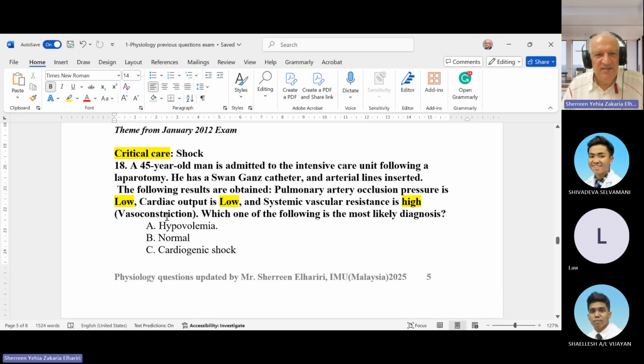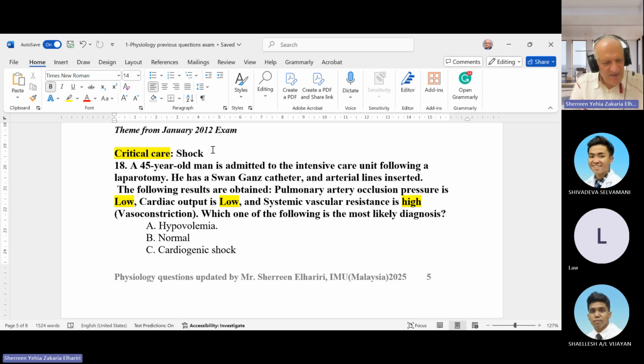After that, shock, as usual, is a common question in the exam. Of course, we know that we have septic shock, neurogenic shock, hypovolemic shock, cardiogenic shock. So different types of shock, and they can be found in many ways. Septic shock is easy to diagnose by fever, and the patient usually has warm lower limbs, not very cold. In the other types of shock, the periphery is very cold and the patient has no fever. So this is the easy way.